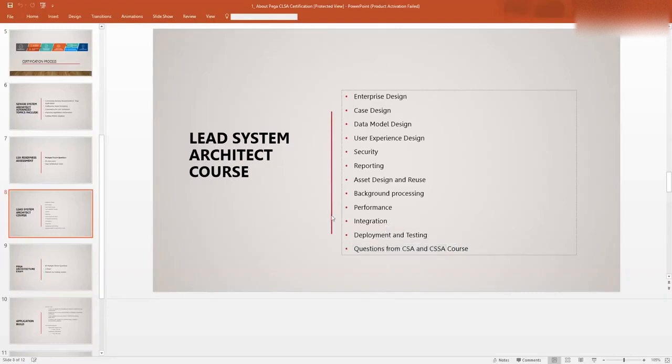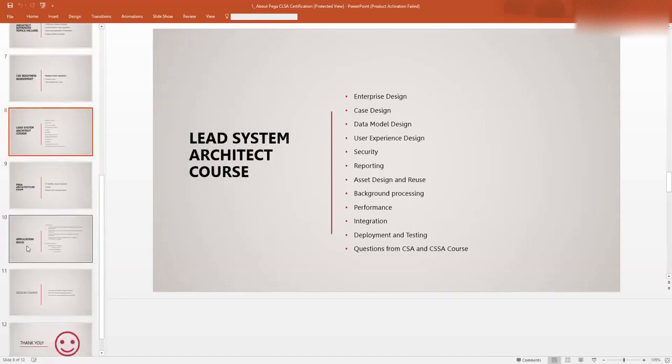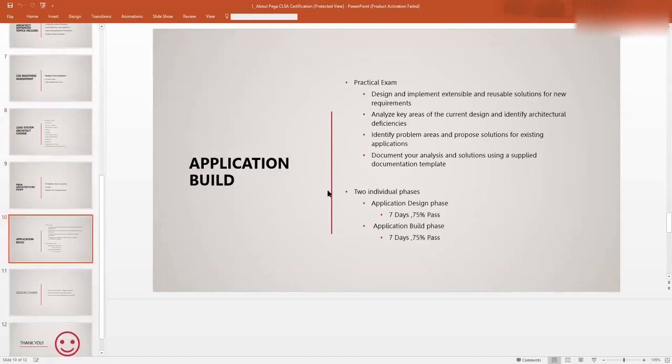Okay. So these are the topics that they're going to cover in your lead system architect course. In your application build, what are they going to ask? They're going to ask about implementing reusable solutions for the requirements. The solution should be extensible and it should be reusable. And analyze key areas of your current design and identify your architectural deficiencies.